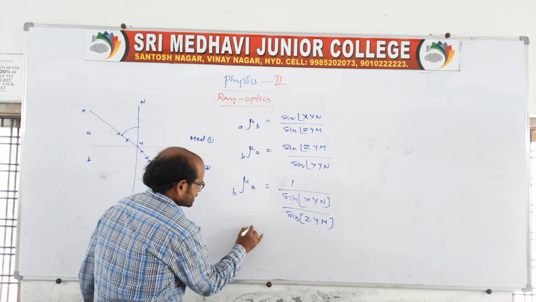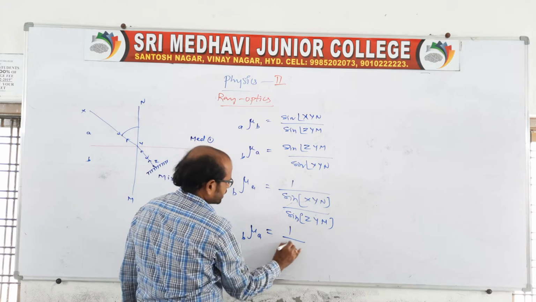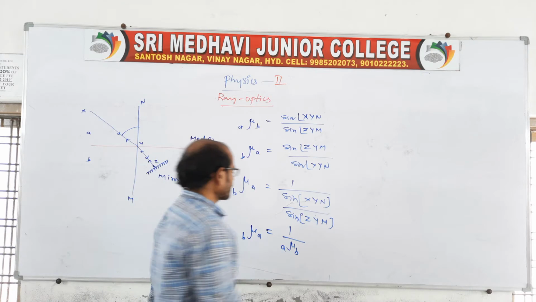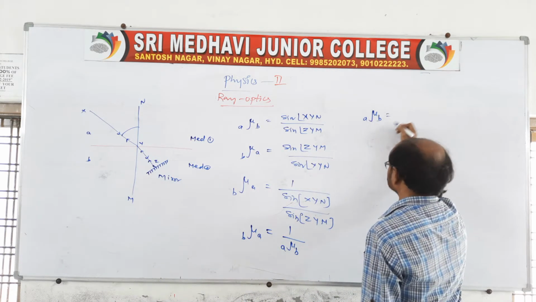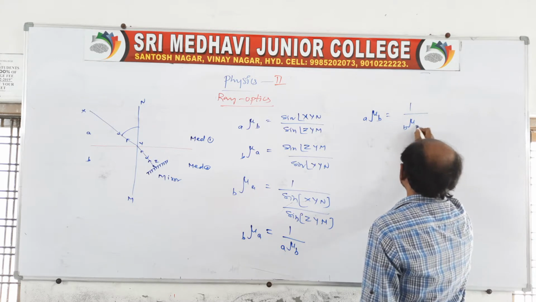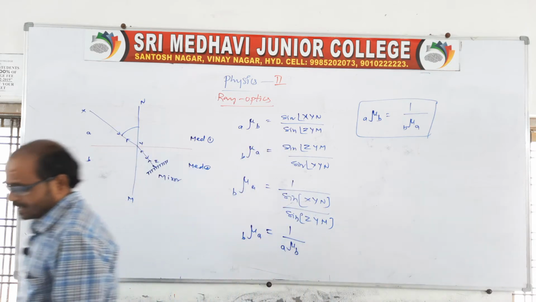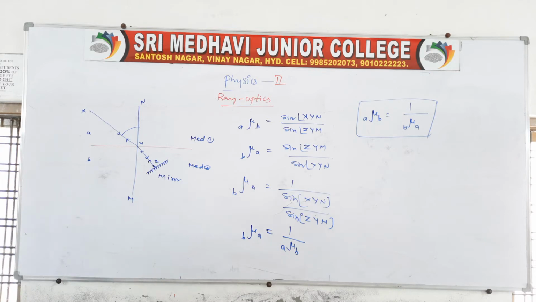So b with respect to a is equal to 1 by a with respect to b. This is the propagation of light. We can call this the principle of reversibility. The light is reversed when there are plane mirrors. We should know about the principle of reversibility, because in the coming classes this is very, very important.